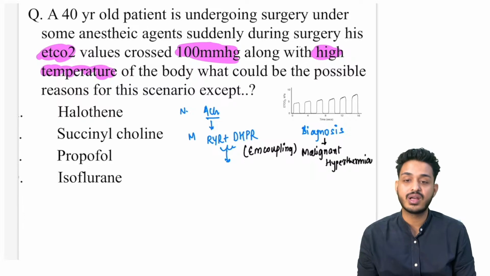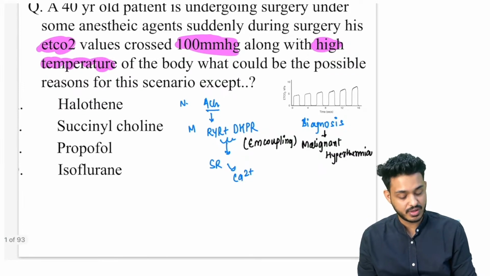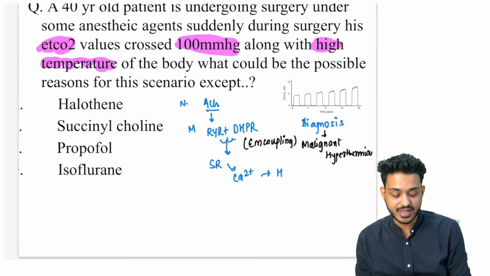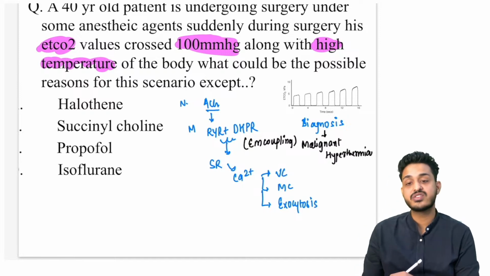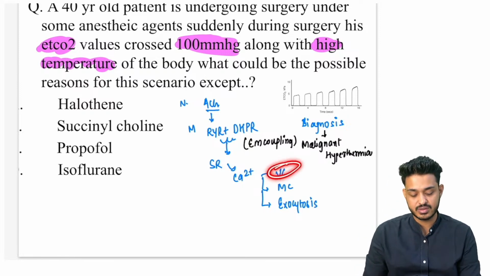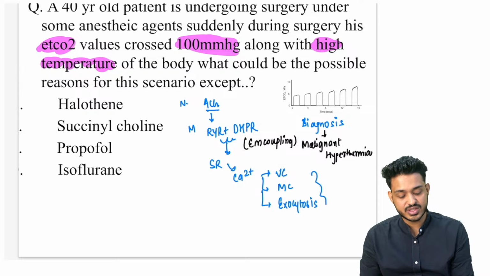Depolarization की वजह से you are having calcium storage in the sarcoplasmic reticulum, and this calcium is going to come out. Calcium I have taught you in physiology as well, calcium के तीन ही function हैं: it is going to cause contraction in the vessel, वेसल के अंदर कॉन्ट्रैक्शन कराएगा, मसल के अंदर कॉन्ट्रैक्शन कराएगा और सेल के अंदर कराएगा एक्सोसाइटोसिस, ठीक है। So calcium is going to come out, it is going to cause what? Vasoconstriction, muscle contraction and exocytosis,